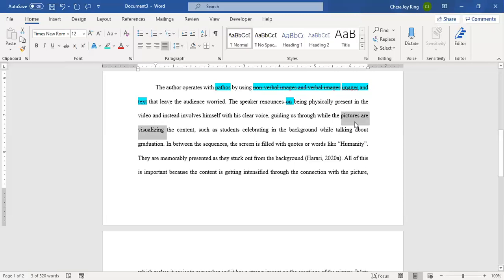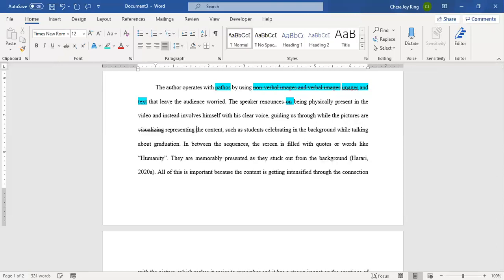Pictures aren't doing the visualizing. They're representing, maybe, but this is, again, not the right verb here, because this is saying that pictures are doing some kind of action, and pictures can't do the action of visualizing because pictures don't have a mind to visualize in. So guiding us through while the pictures are representing, let's say, the content.